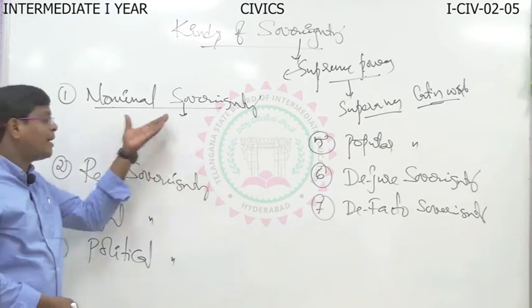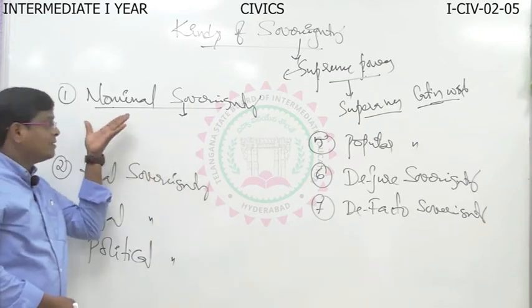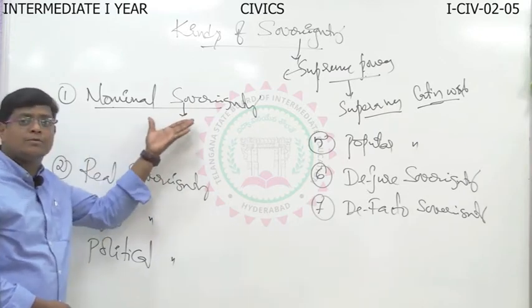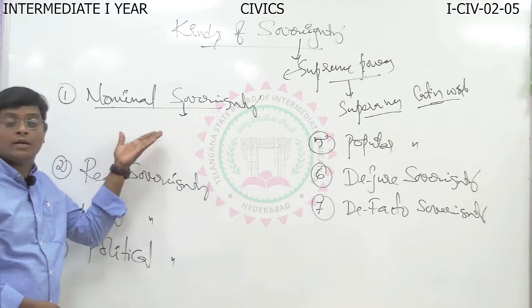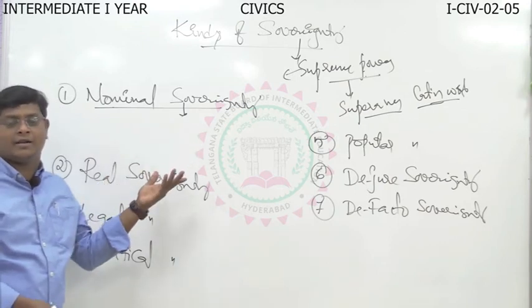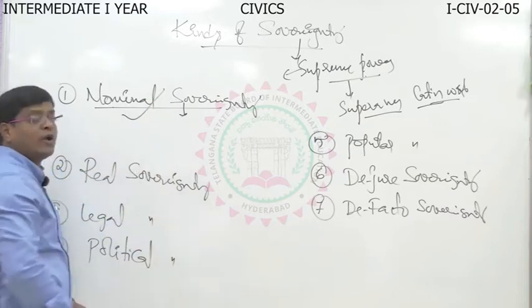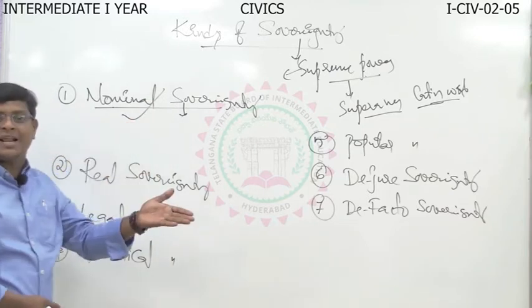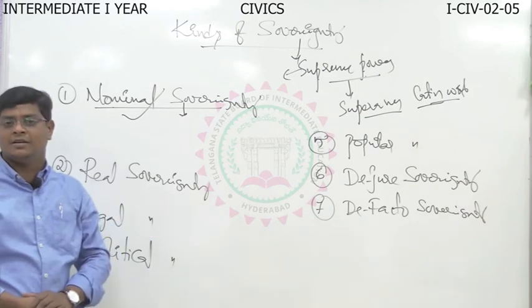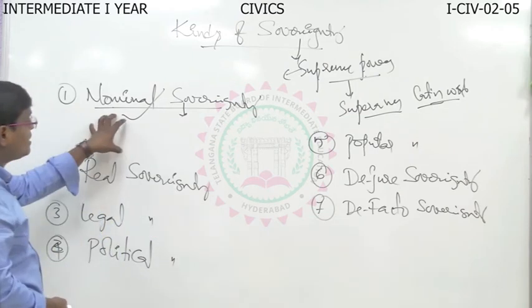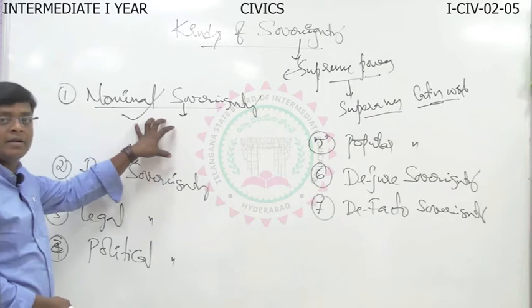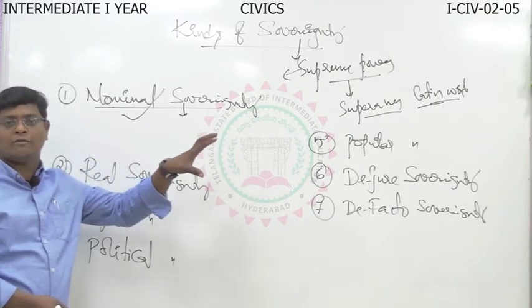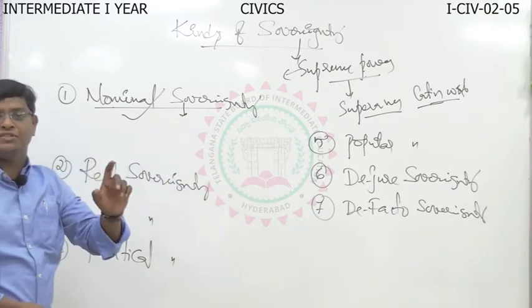The power is by name only, not in practice, not in a real manner. By name, he enjoys the power, but on the name of that person, some other enjoys the real powers.